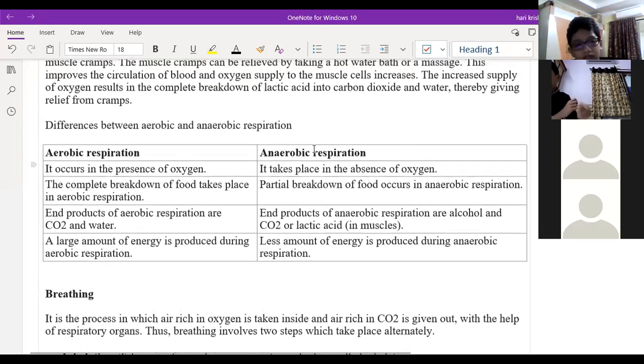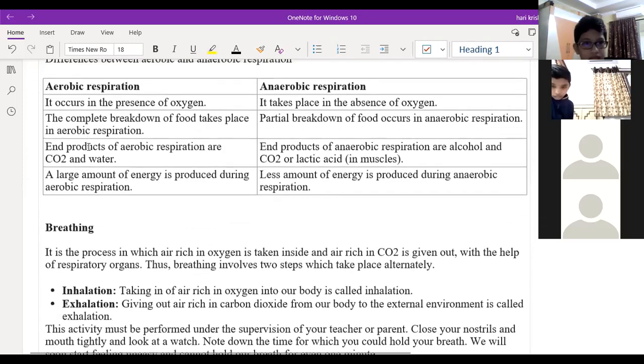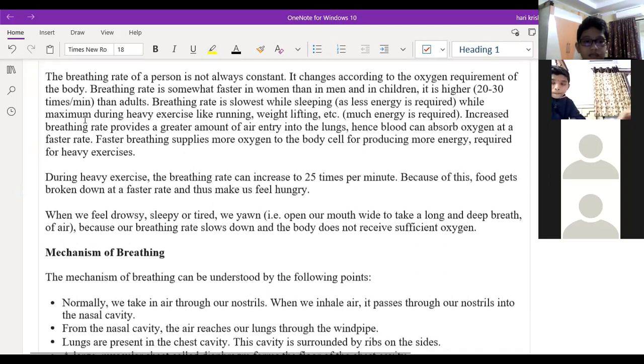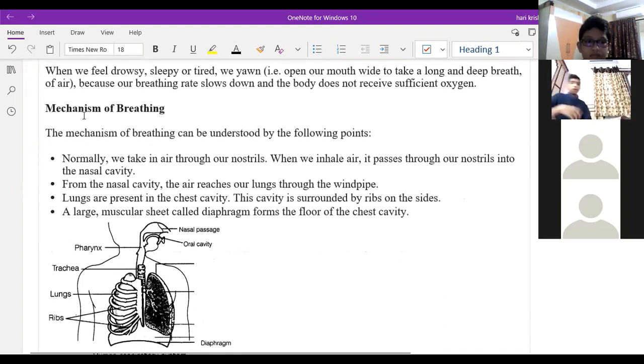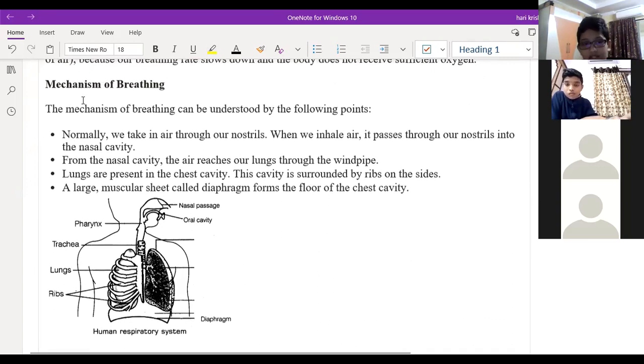Do you understand, right? So, sir, we finished this part, aerobic and anaerobic. That is what I mentioned in the point: the increased supply of oxygen results in the complete breakdown of the lactic acid into carbon dioxide and water, thereby giving relief from the cramps. So this part we finished already. Breathing also we finished. Breathing rate also was done in yesterday's class. The mechanism of breathing, I think you have seen the video, but we didn't discuss it completely. In the last 10-15 minutes we finished this.